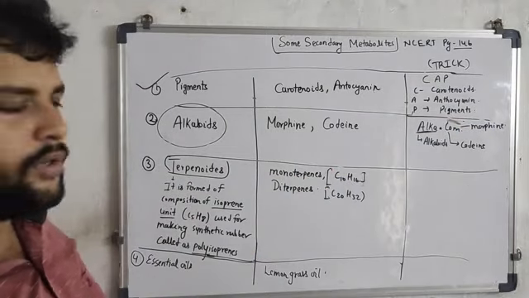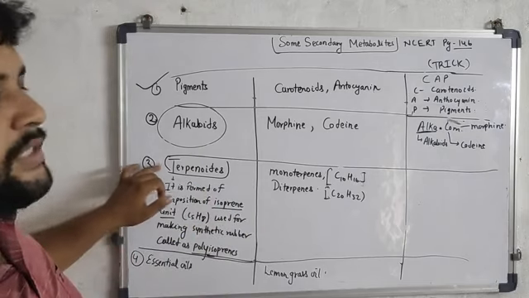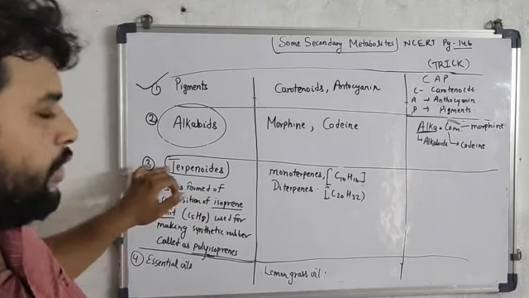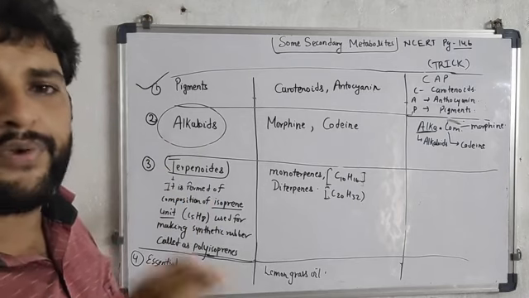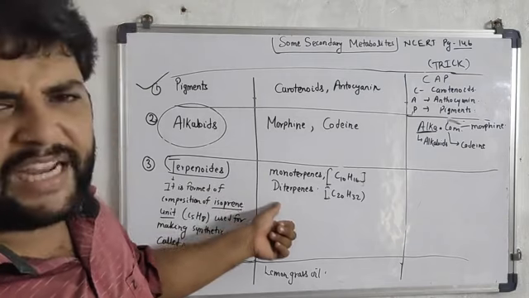Now the third one given is terpenoids. Terpenoids are also a type of secondary metabolite, and the examples given in terpenoids are monoterpenes and diterpenes.